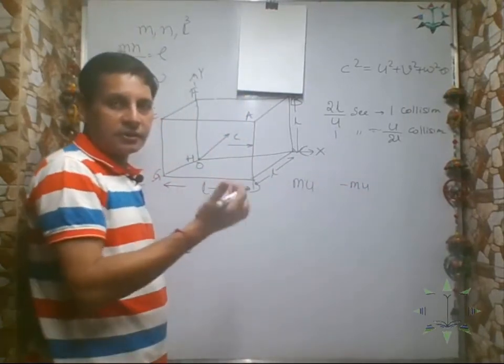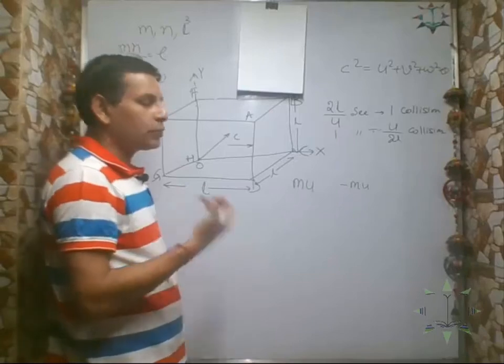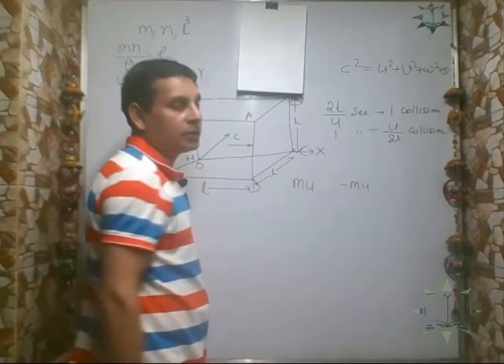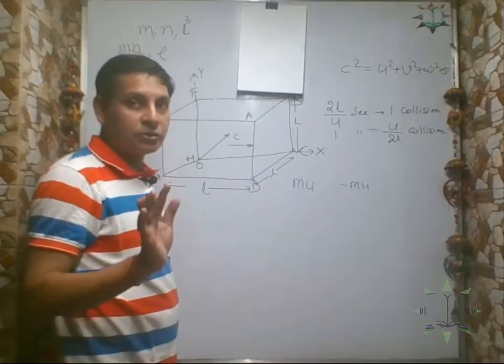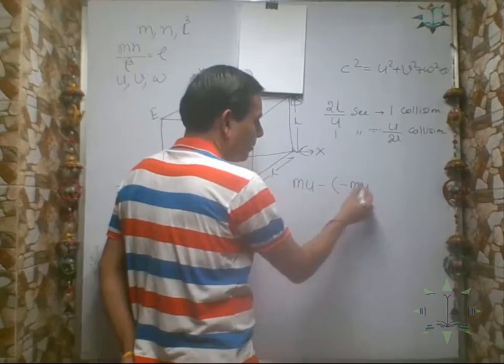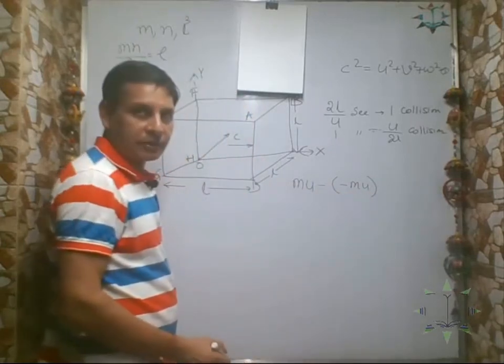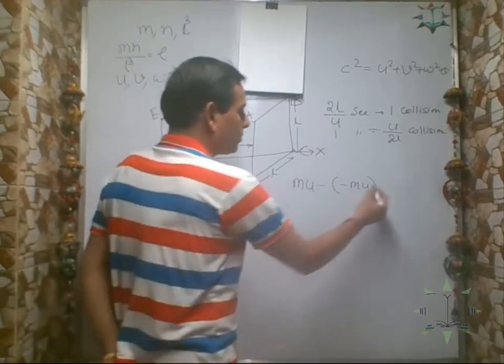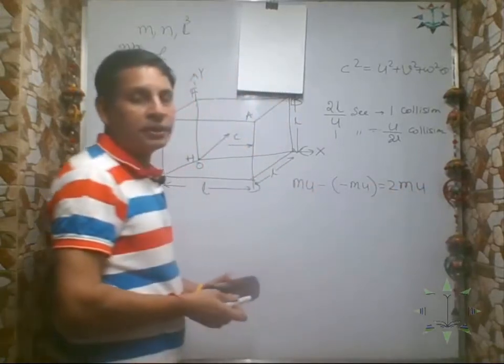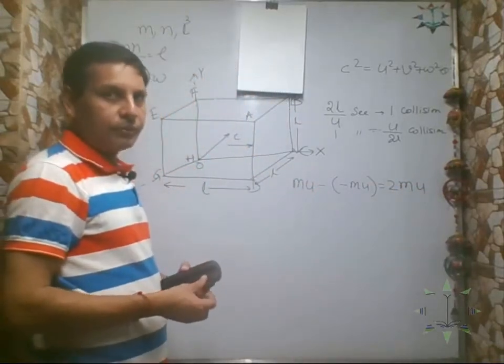Because the velocity direction is reversed. So what is the total change in momentum? It was mu, then it became minus mu, so how much total change happened? Not zero. The total change is initial momentum minus final momentum. Correct? That is 2 mu. 2 mu is the total change in momentum of the molecule.